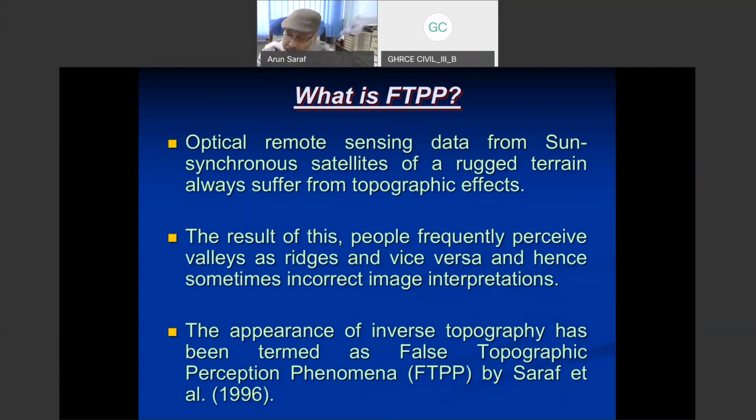So when we first submitted this paper to the International Journal of Remote Sensing, after the review, one reviewer said in his comments that this is useless work and to throw it in the dustbin. And the second reviewer said that this is wonderful work, and that we have been committing so many mistakes by making wrong interpretations, and requested the editor to please publish this paper.